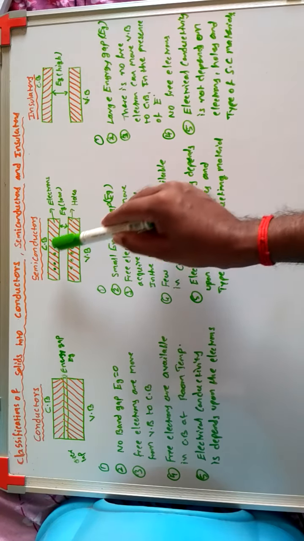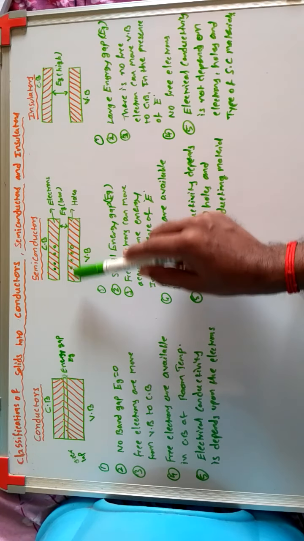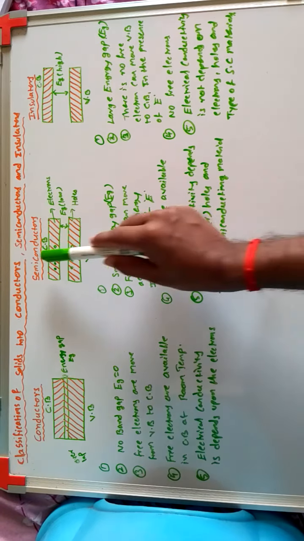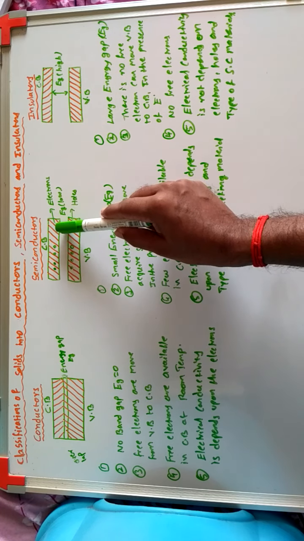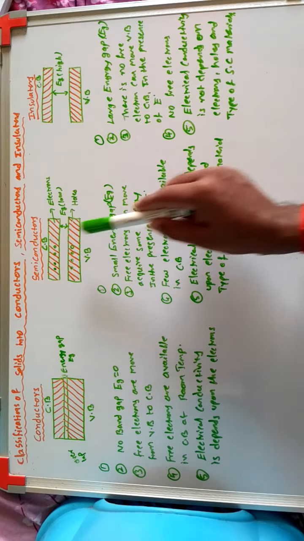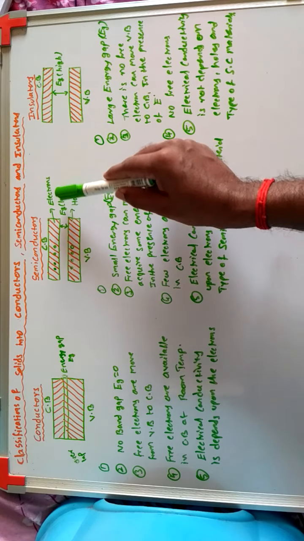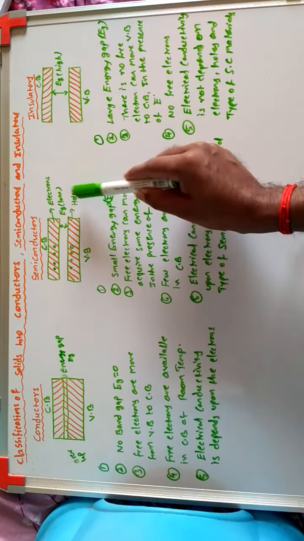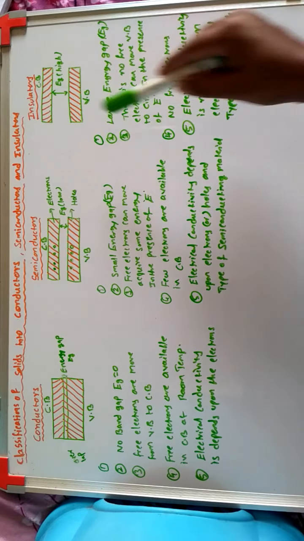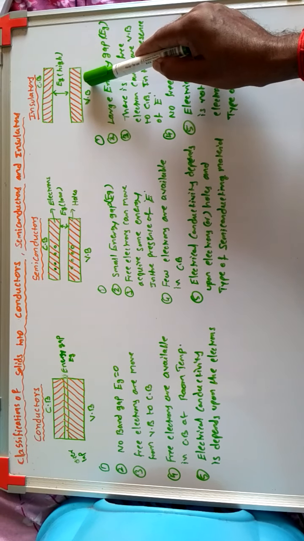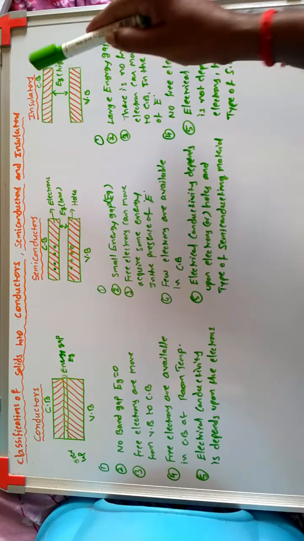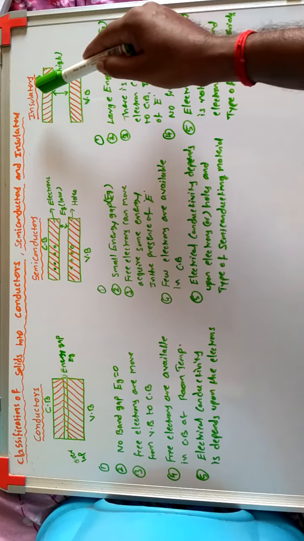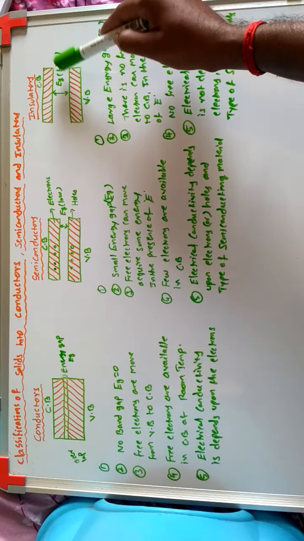And take the next diagram, the semiconductor diagram. This band is the valency band, this band is the conduction band. Between them, some gap is there, that is the energy gap. In semiconductor, the energy gap is low. Here, holes, this one is electrons. In insulator, this is the valency band, this is the conduction band. Between them there is a large energy gap.